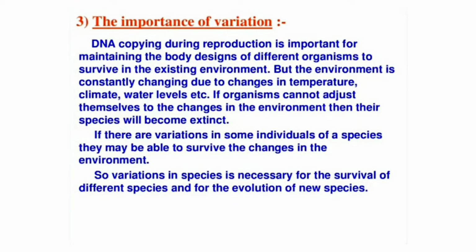The importance of variation. DNA copying during reproduction is important for maintaining the body designs of different organisms to survive in the existing environment. But the environment is constantly changing due to changes in temperature, climate, water levels, etc. If organisms cannot adjust themselves to the changes in the environment, then their species will become extinct. If there is variation in some individuals of a species, they may be able to survive the changes in the environment. So, variation in species is necessary for the survival of different species and for the evolution of new species.